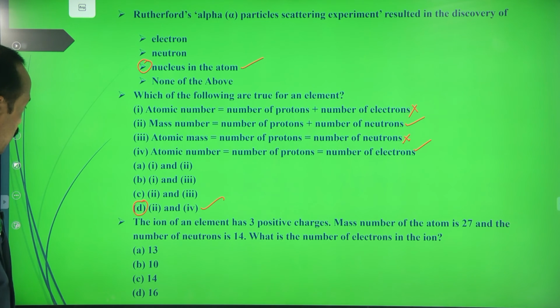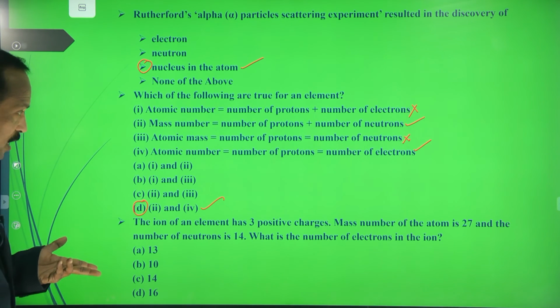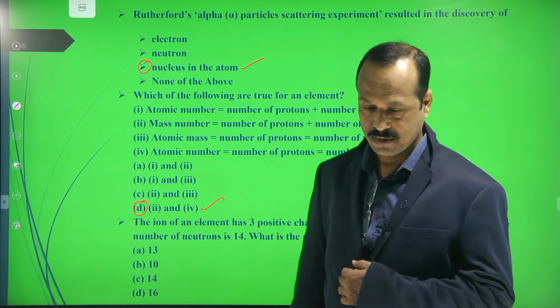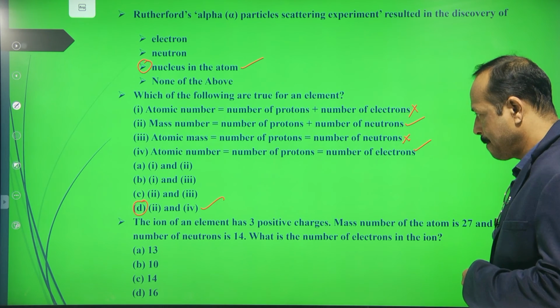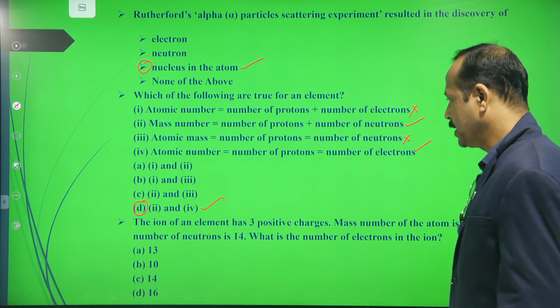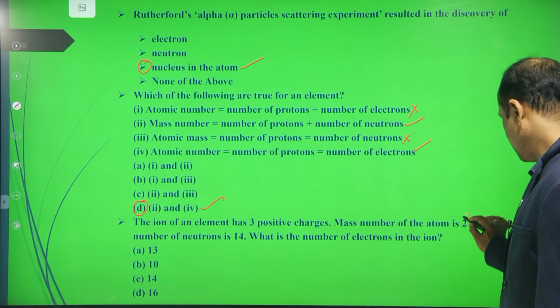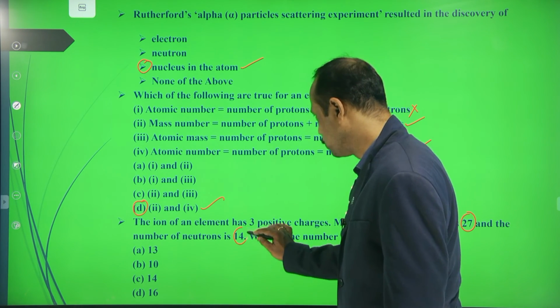Next, the ion of an element has 3 positive charges, and its mass number is 27 and number of neutrons is 14. What is the number of electrons in an ion? Okay, so here you see, first you see this one. The mass number is given as 27 and number of neutrons is given as 14.